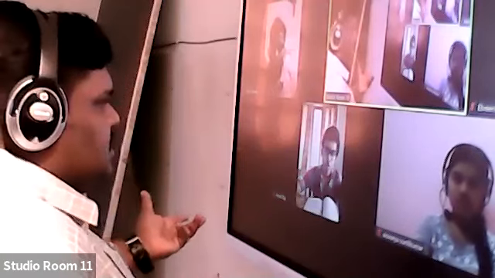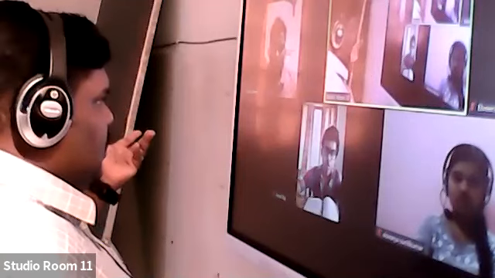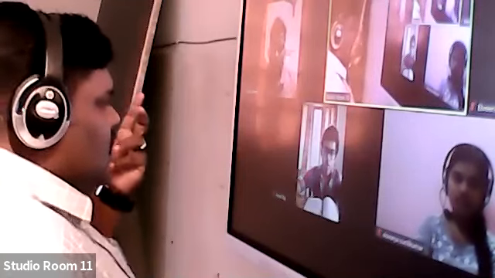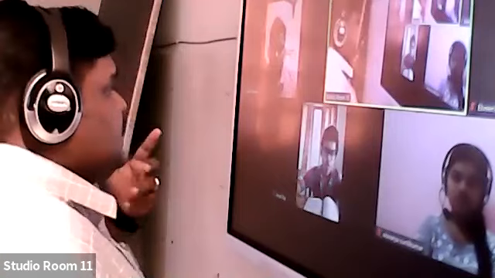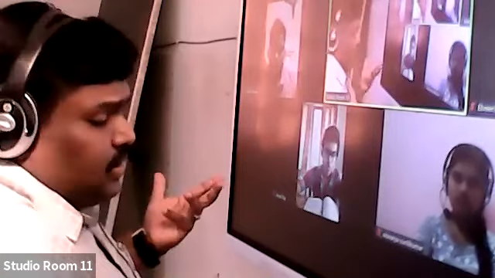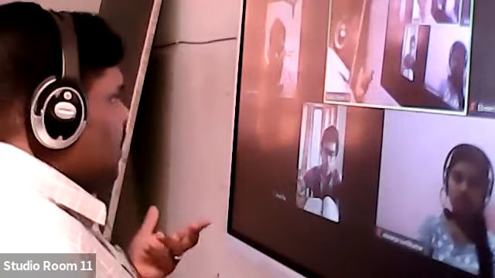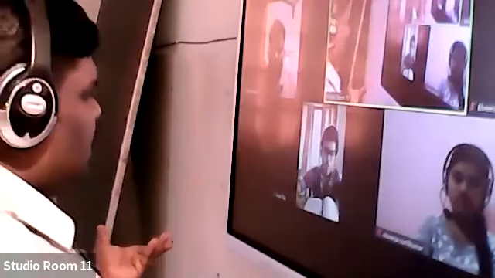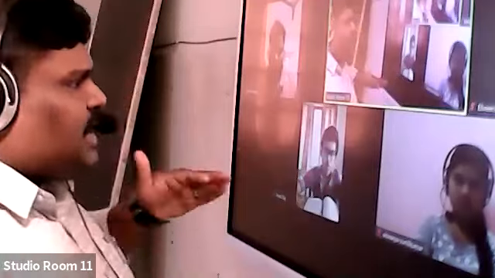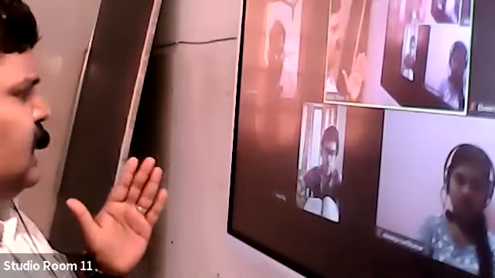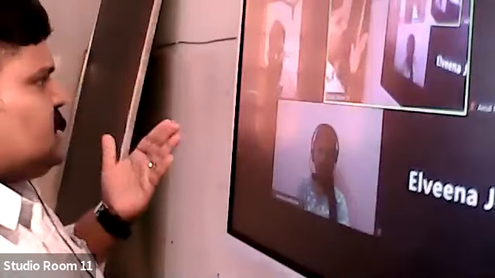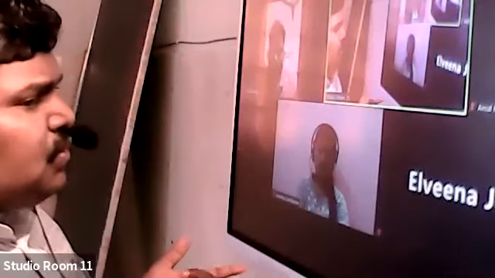So the elected representatives are the members of the parliament or the members of the state legislature, MLAs. Members who are elected by the people to the Lok Sabha are called MPs, members of parliament. Even Rajya Sabha members are called MPs only, right? But the Rajya Sabha election is not a direct election. It is another type of election, an indirect election. For that, we will use another method.